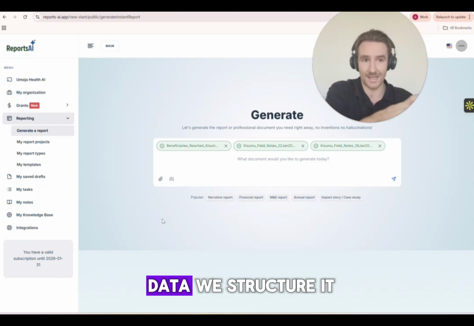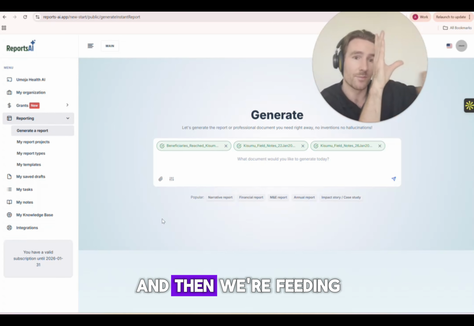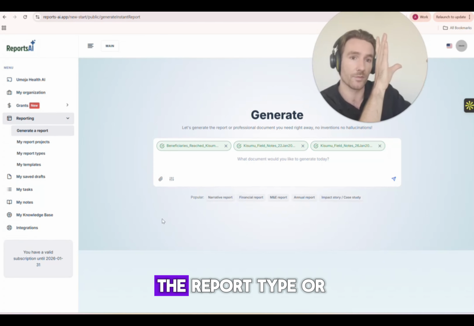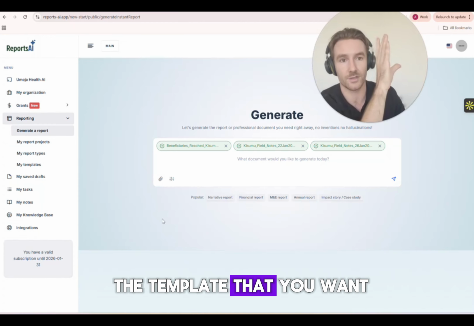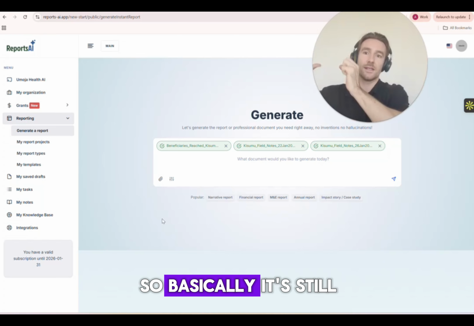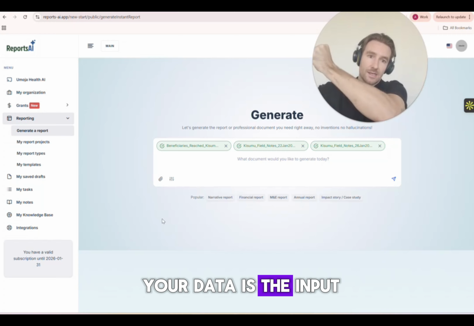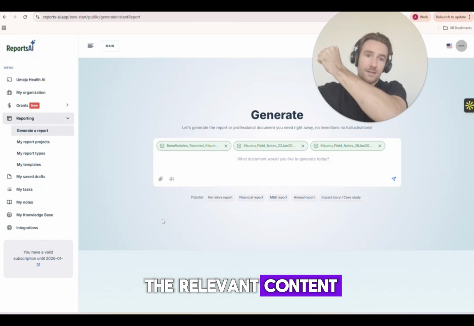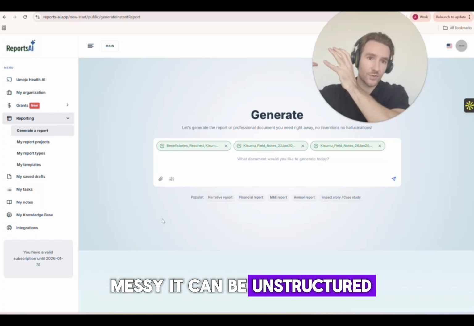We extract all the data, we structure it, and then we feed it to an AI model in chunks to fill out the report type or the template that you want. So it's still your data as the input, so you still need good data that contains the relevant content, but it can be messy and unstructured.